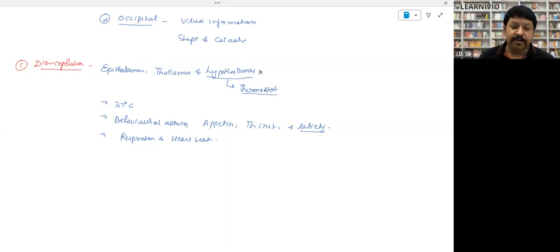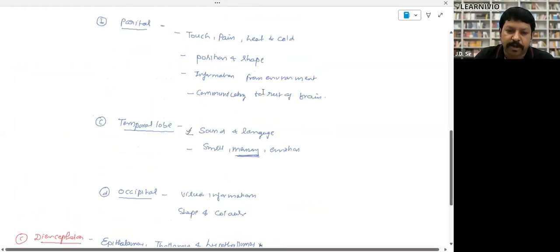So behavioral activities: appetite, thirst, and satiety. What is satiety? Satiety is the state of feeling fullness, a state of satisfaction. You have eaten something and you got satisfied that yes, now my tummy is full, right? That is satiety. So the feeling of satisfaction comes from this: appetite, thirst, and satiety. It is controlled by the hypothalamus. Respiration and heartbeat are also controlled by this part. So these are the functions of the forebrain.